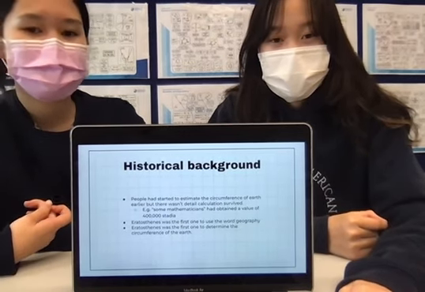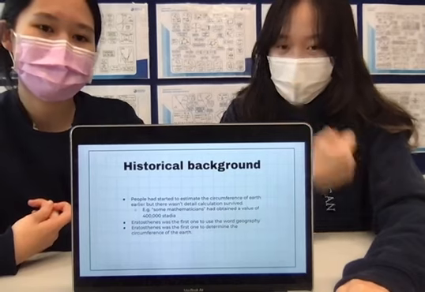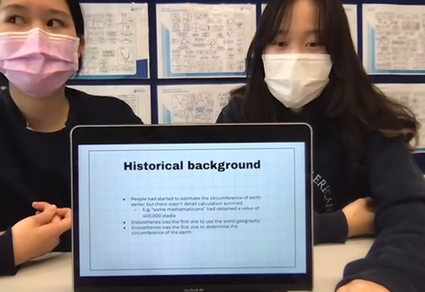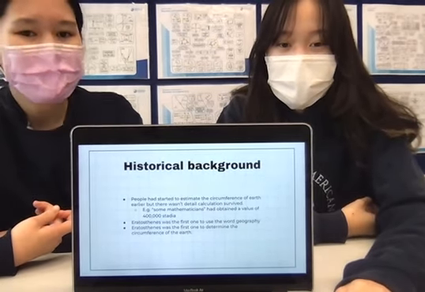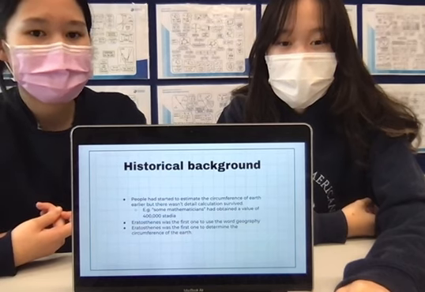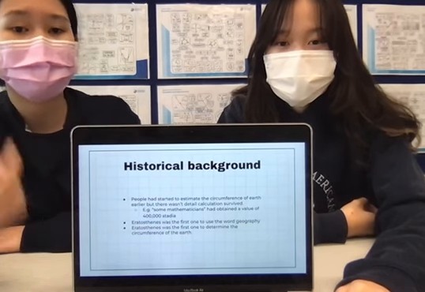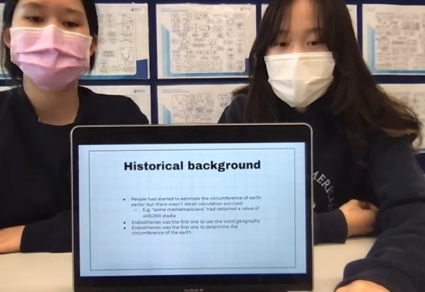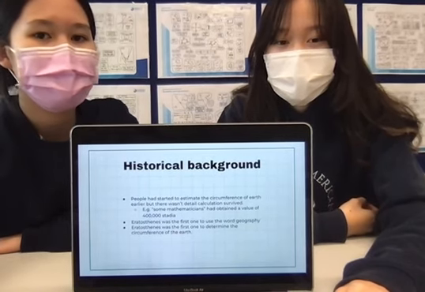People had actually started to estimate the circumference of the Earth, but there wasn't much detailed calculation left behind. So Eratosthenes was the first one to use the word geography, and he was also the first one to determine the circumference of the Earth.